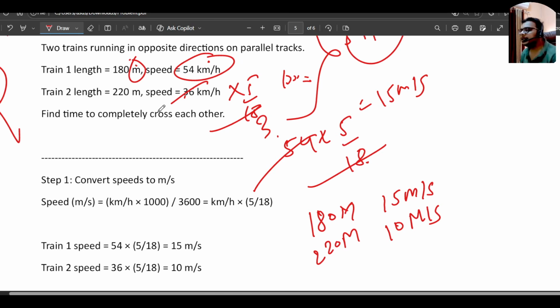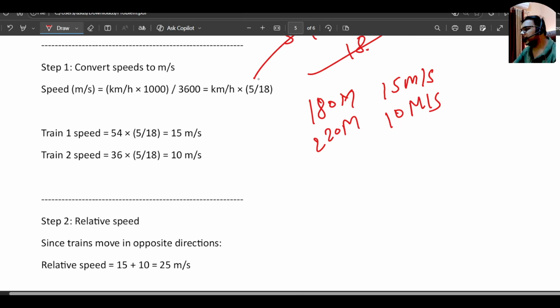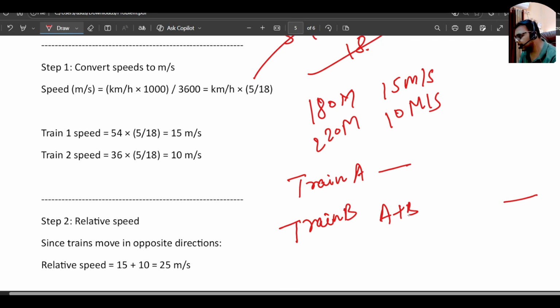Okay, find time to completely cross each other. If we see here, suppose this is train A and this is train B. They are crossing each other. The complete length will be A plus B, right? Because suppose this is A and this is B. At this point they are meeting each other and they are crossing each other.